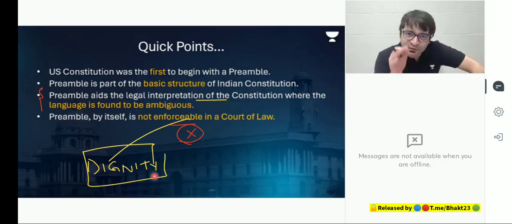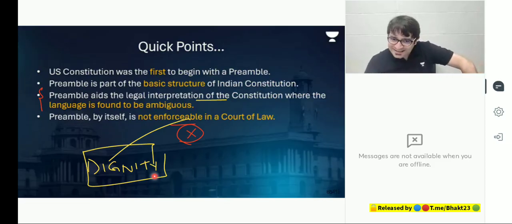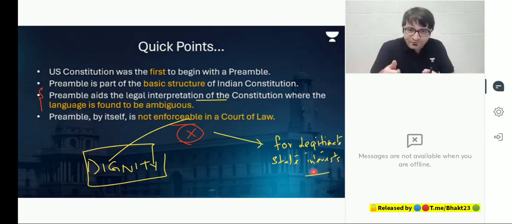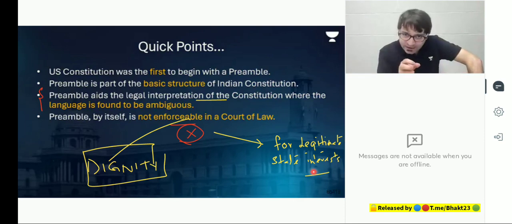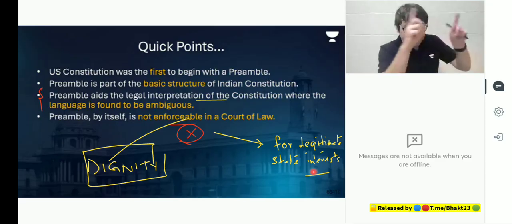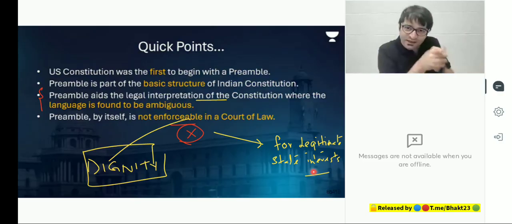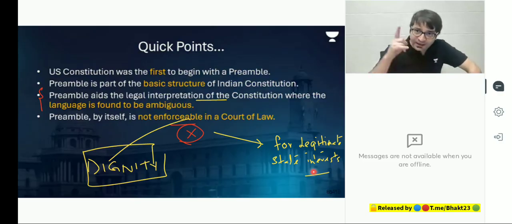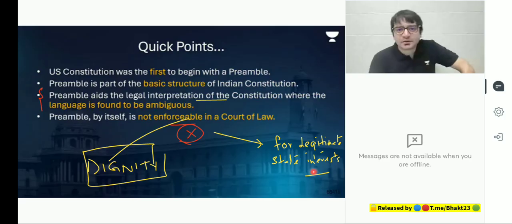But at the same time, Aadhaar is constitutional. Why? Because sometimes this detail is also required for legitimate state interest. For example, if we have to prevent leakage and duplication in the system, for that we need Aadhaar, we need your fingerprint, we need your iris scan. Although we are snatching your privacy, it is for larger state interest because we have to save money, we have to ensure that money reaches the intended beneficiary. If right to privacy is a fundamental right and I am a terrorist talking to my handler in Pakistan, my phone can be tapped. That is not violation of privacy because no fundamental right is absolute.